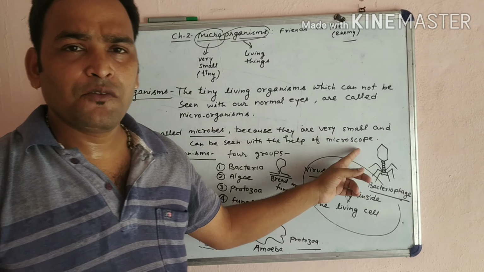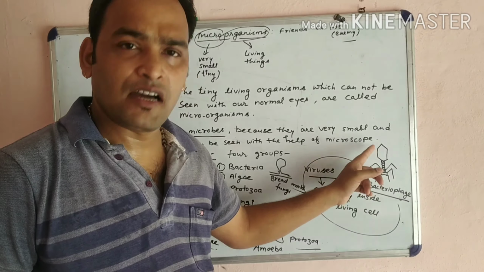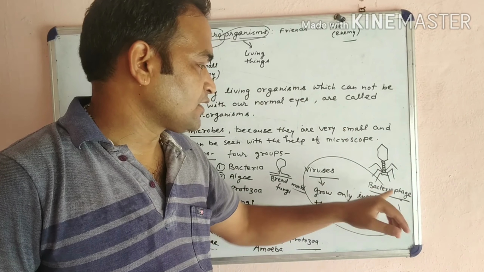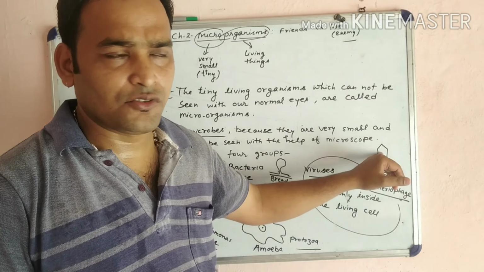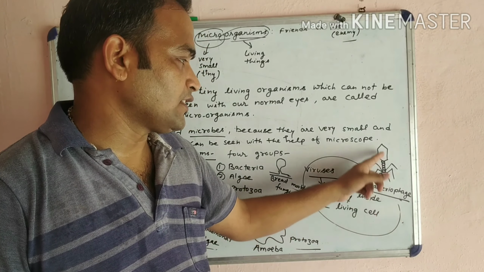This is the diagram of bacteriophage, a type of virus. And this bacteriophage kills bacteria. It eats bacteria, so its name is bacteriophage.